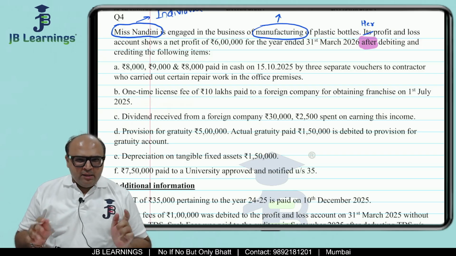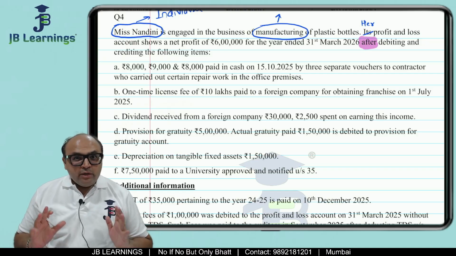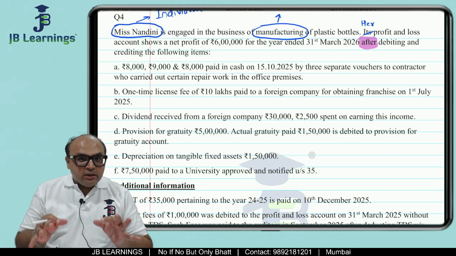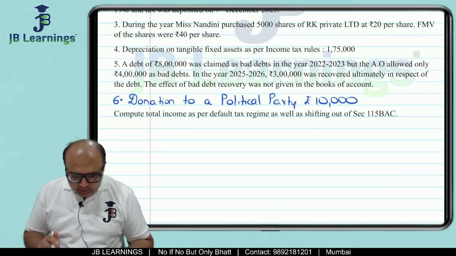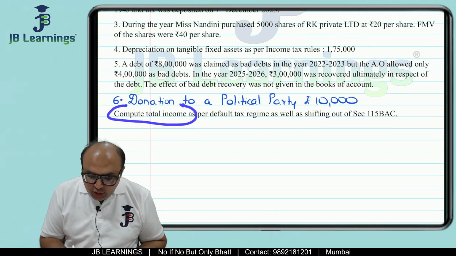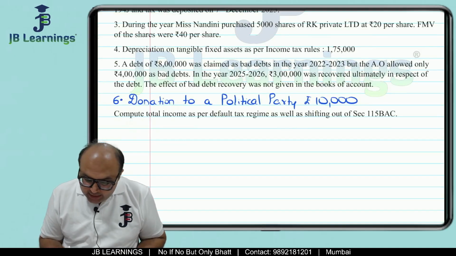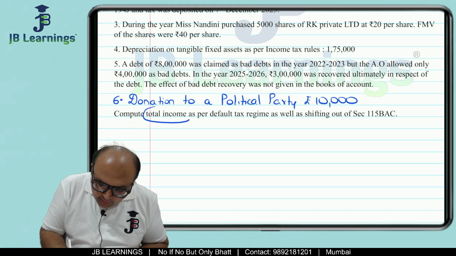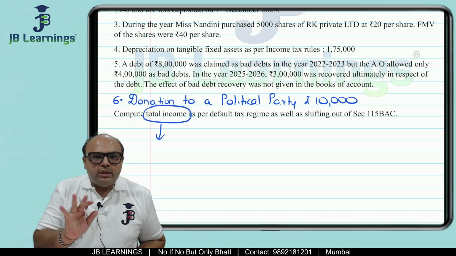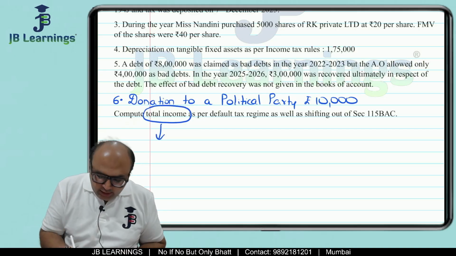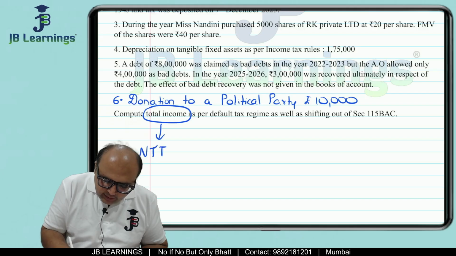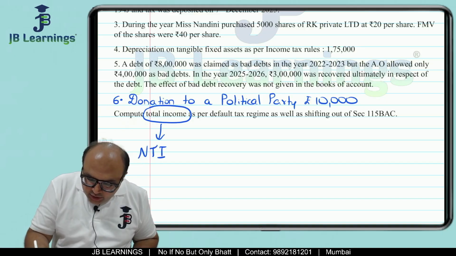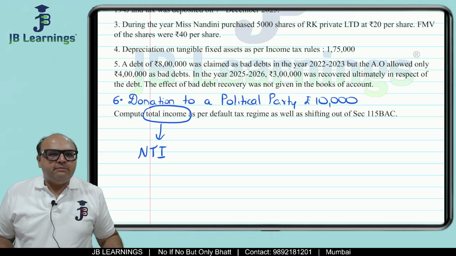But friends, still we have not been able to understand what we are supposed to compute. So after reading the first paragraph, we should also read the last paragraph. Now the last paragraph says compute the total income as per default tax regime. All right, whenever they say total income, this is not gross total income. Whenever in the exams they say total income, it means the net taxable income as per default tax regime, as well as shifting out of section 115BAC.